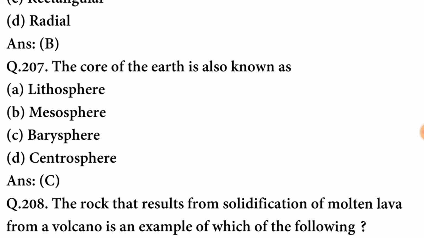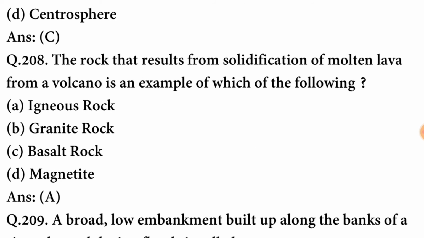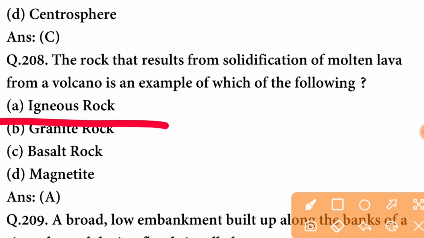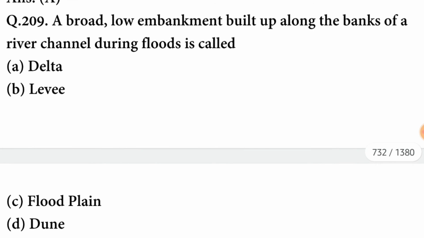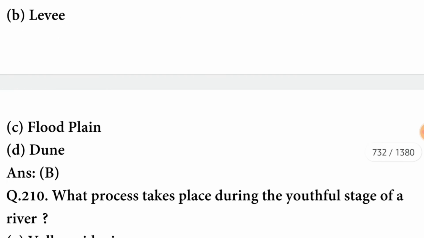The core of the earth is also known as barysphere. C option is correct. The rock that results from solidification of molten lava from a volcano is an example of which of the following? It is an example of igneous rock. A broad low embankment built up along the banks of a river channel during floods is called levee.